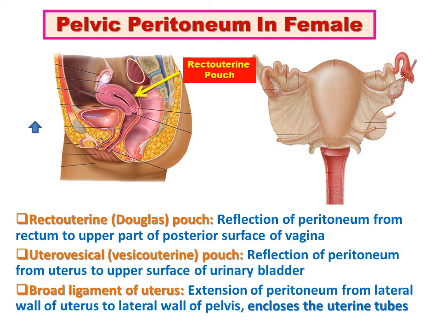Now coming to the peritoneum of the uterus, the various peritoneal folds related to the uterus. One is the rectouterine pouch of Douglas, mainly the reflection of peritoneum from the rectum to the upper part of the posterior surface of the vagina. Then we have the vesicouterine pouch. This is a reflection of the peritoneum from the uterus at the level of the isthmus to the superior surface of the urinary bladder. The third important peritoneal fold related to the uterus is the broad ligament.